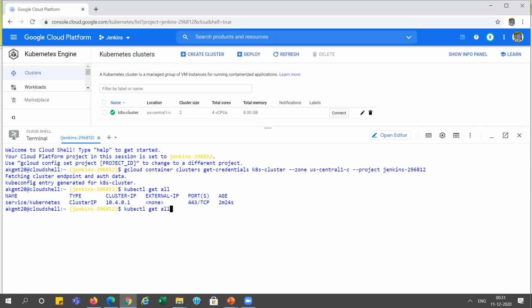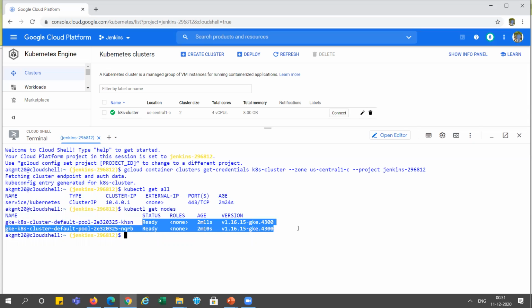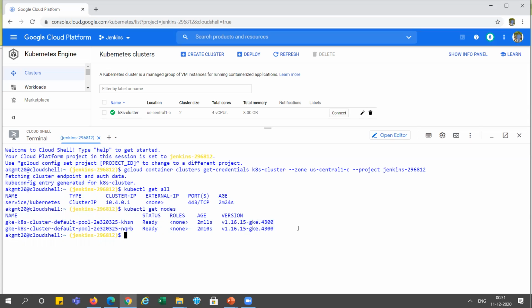Now we just want to check whether the nodes are ready or not. kubectl get nodes. You can see it has created 2 nodes because we selected 2, and both are in ready state, right? You can see here. Okay. Now our cluster is created here. It is a very easy, few-step process for creating a cluster in the Google Cloud.